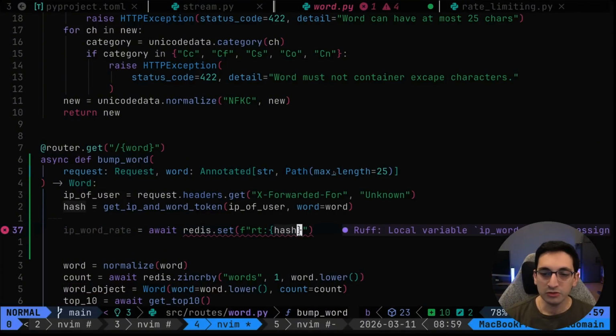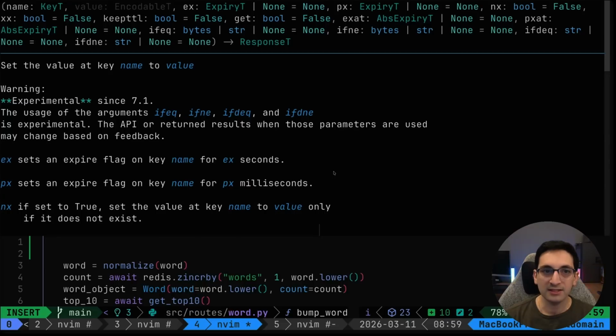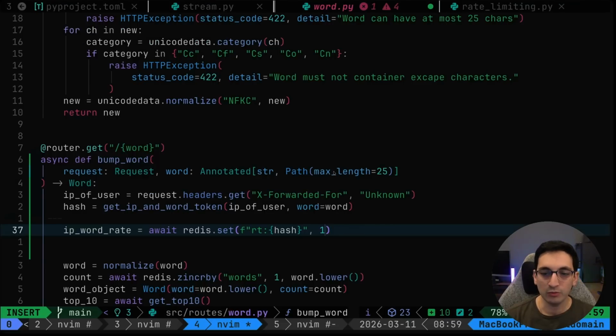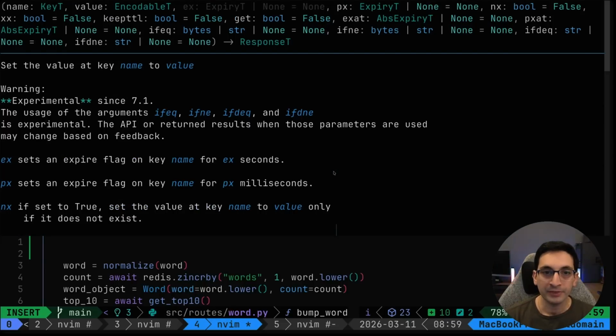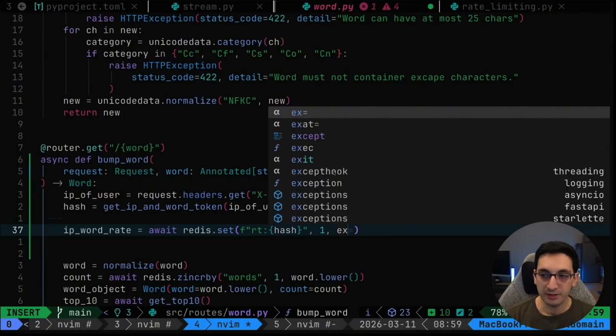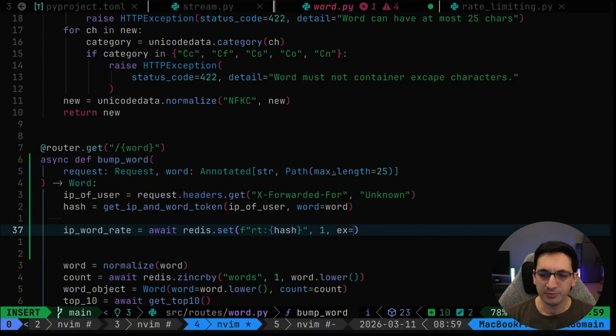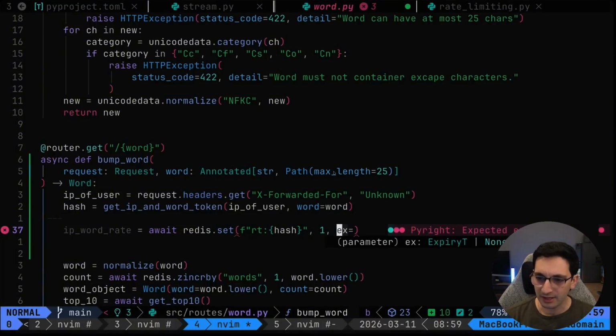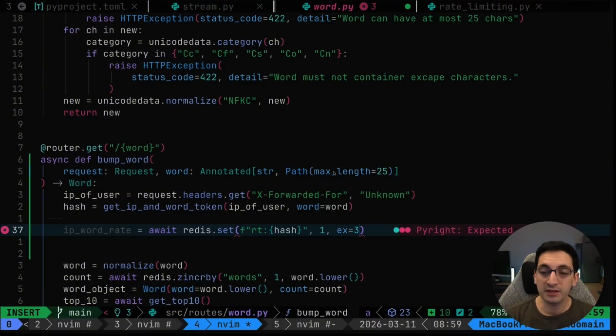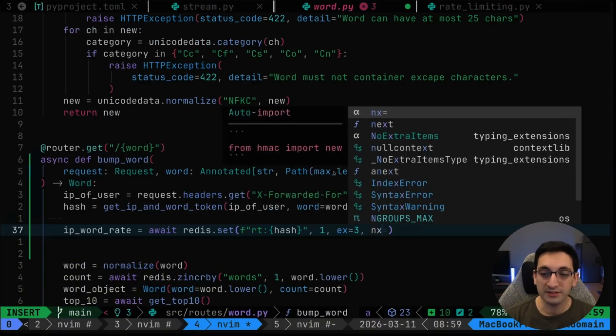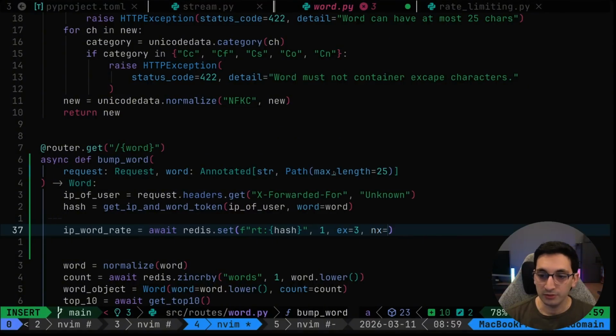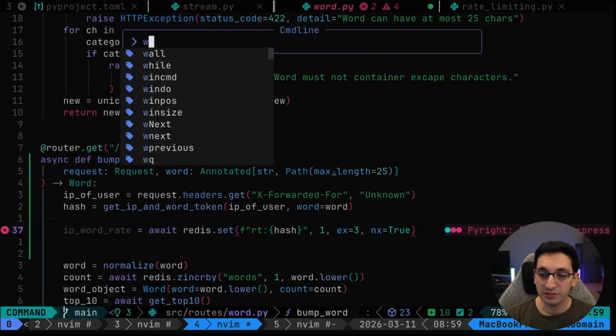The interesting bit here is I can set that to a value. The value is going to be 1 because it's set. And I'm going to do an expiry. So EX is it for expiry, I believe? Yes, that's expiry, and the expiry here is in seconds. So let's say I want you to expire in 3 seconds, and I want NX. NX means that I don't want you to be able to set it if it is already set. I want that to be true.